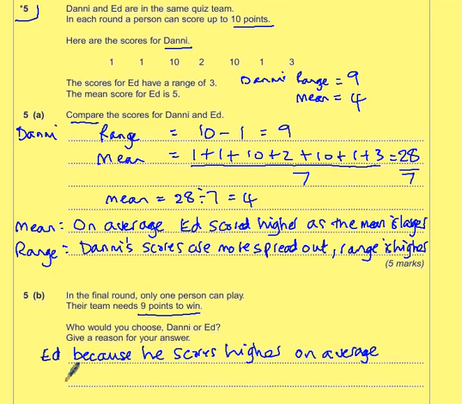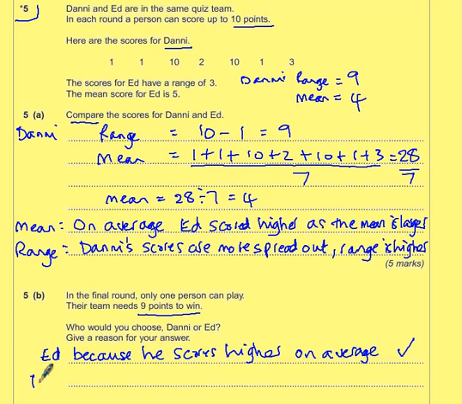You get a mark for saying that Ed because he scores higher on average. We must use the words on average, because otherwise we could be just saying that he scores higher in one particular go. So if he scores higher on average, which is over all of the goes.